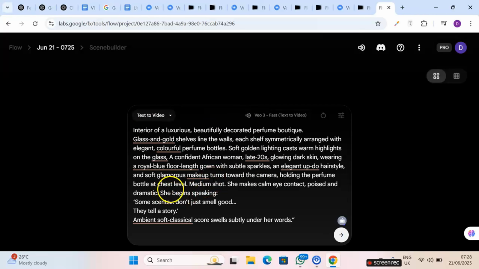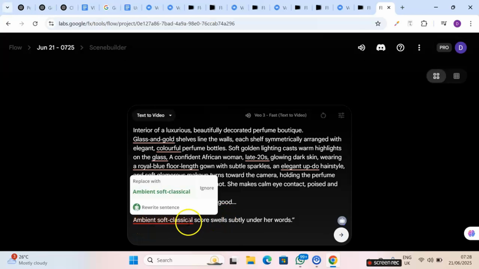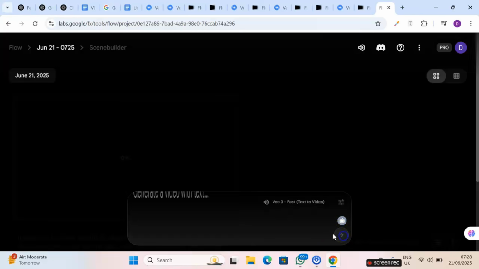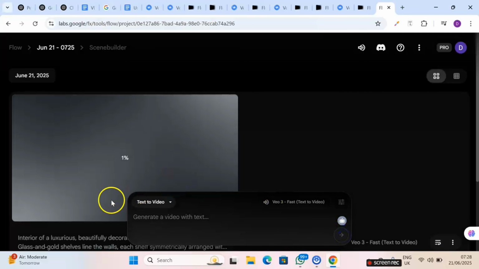So now here, this scene, as she makes calm eye contact, poised and dramatic, she begins speaking. "Some scents don't just smell, they tell a story, you know. Ambient softs." All these ones are just to make it more descriptive. Now I'm going to click on send and let's wait for what it's going to give us.